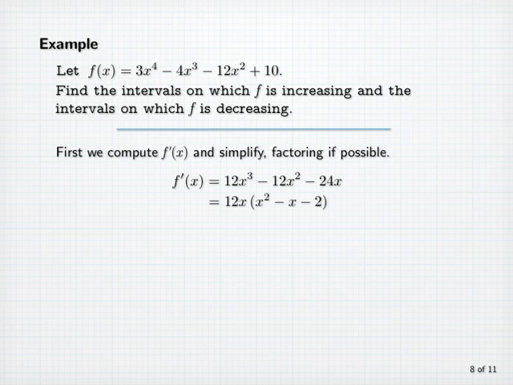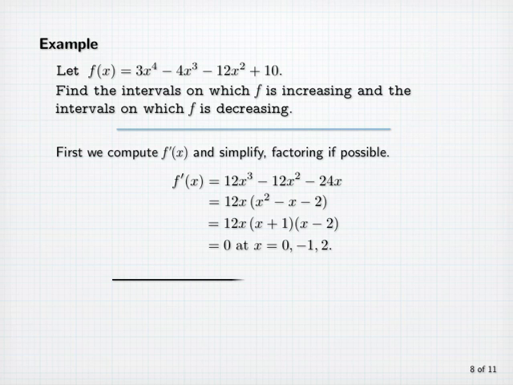So we have 12x times x squared minus x minus 2, and that quadratic factors into x plus 1 times x minus 2. So now we observe that f prime of x is equal to 0 at x equals 0, negative 1, and 2. And now to determine where f prime of x is positive and where it's negative, we'll